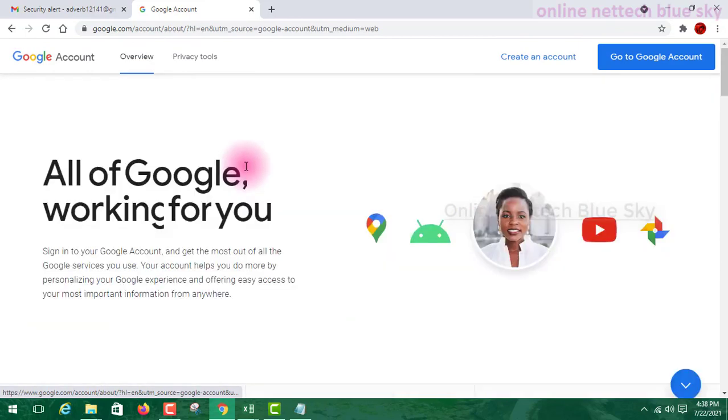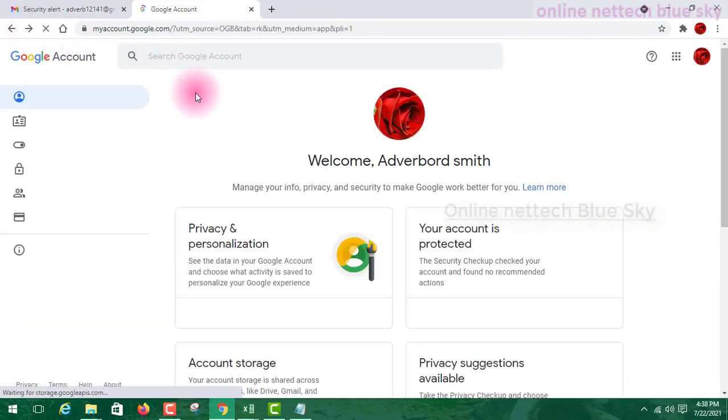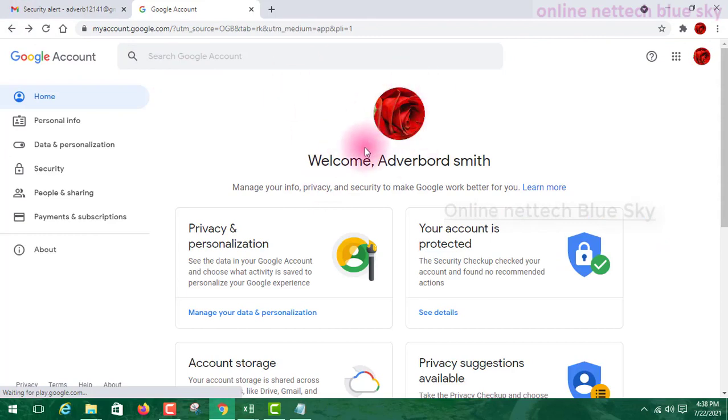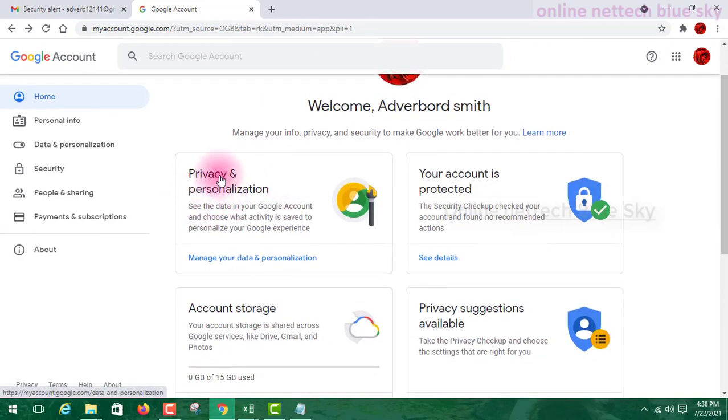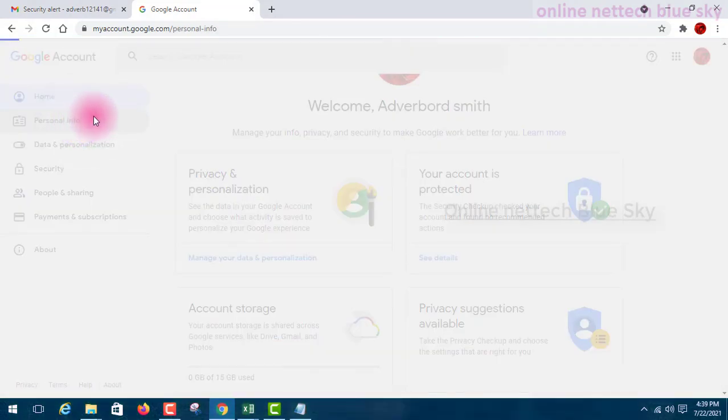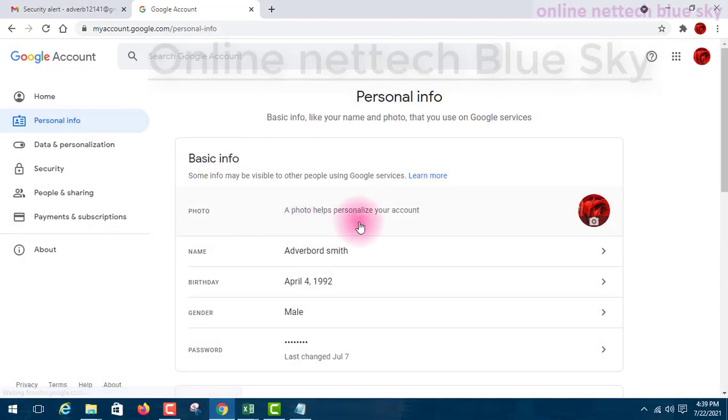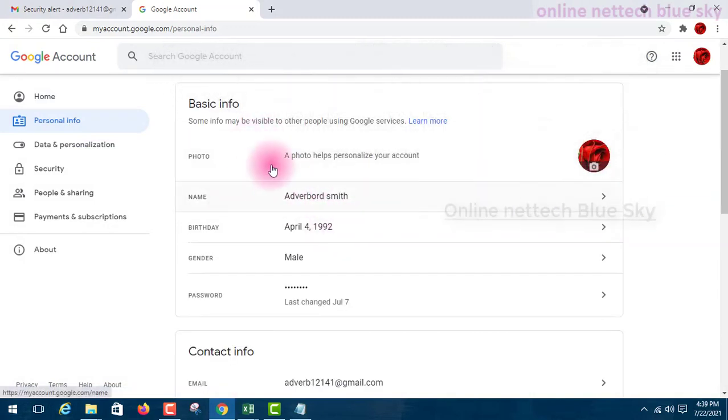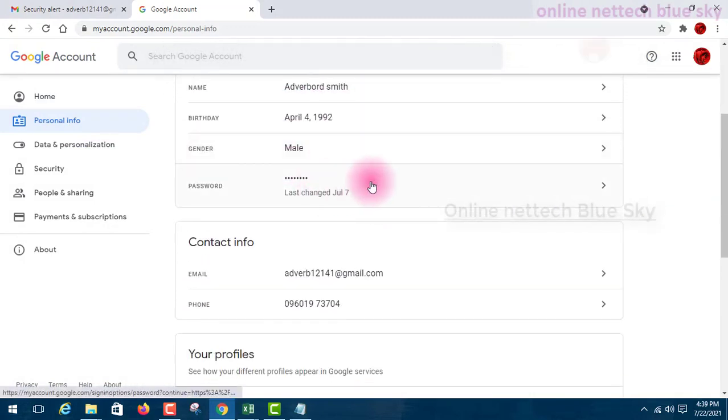This is the Google account, and you can change your logo. First, understand privacy and personal information. Simply click here for your personal information, enter your password, and change anything you want to change.